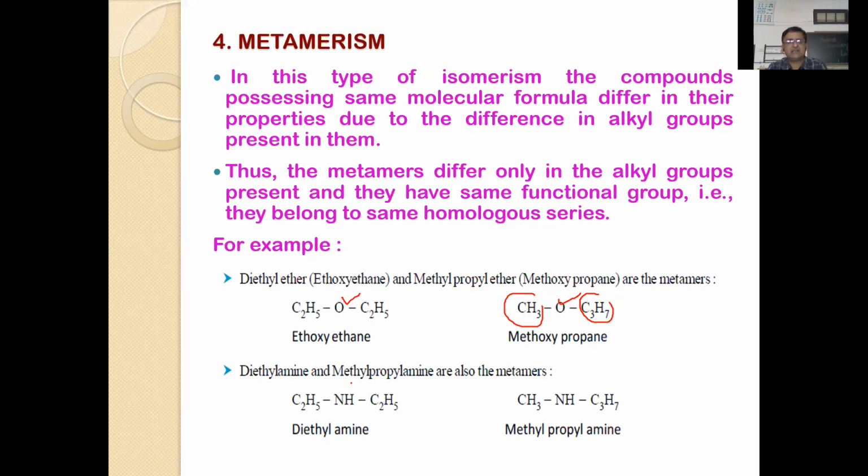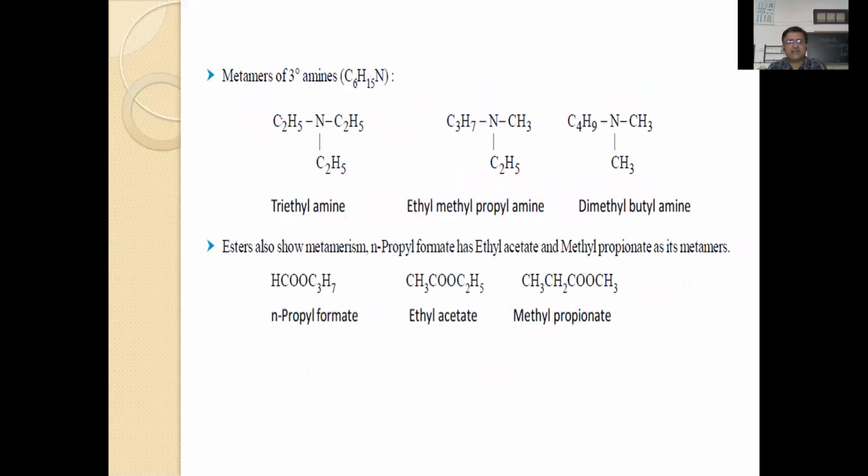Similarly, secondary amines also have the metamerism character. Ethers and secondary amines exhibit metamerism, and tertiary amines also, because there is uneven distribution of carbon atoms. Esters also represent this kind of metamerism.